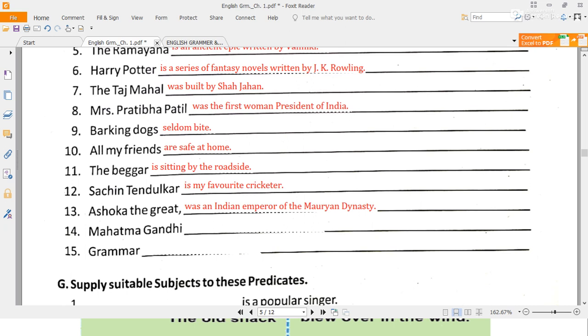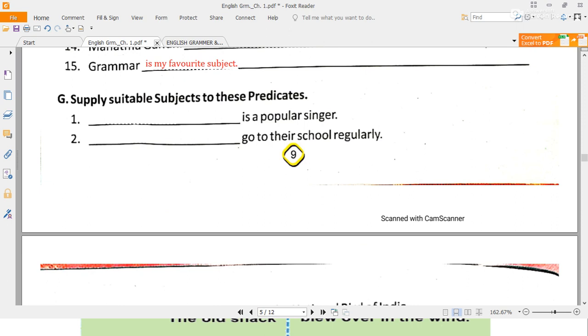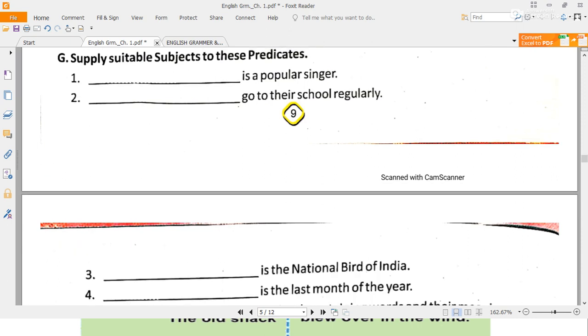Okay, now I'm not going to teach you history. Now Mahatma Gandhi. Mahatma Gandhi is called the father of the nation. Mahatma Gandhi was born in Porbandar. Mahatma Gandhi is known as the father of the nation. You can write that also. The next one: Grammar is my favorite subject. Grammar is very important. Grammar is my favorite subject.